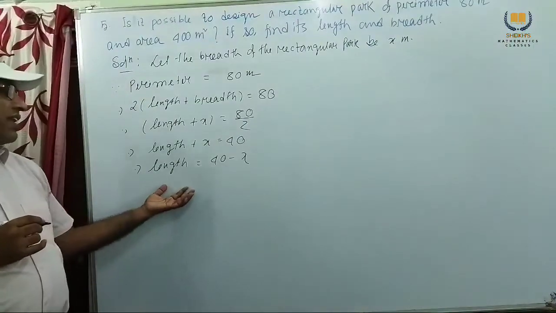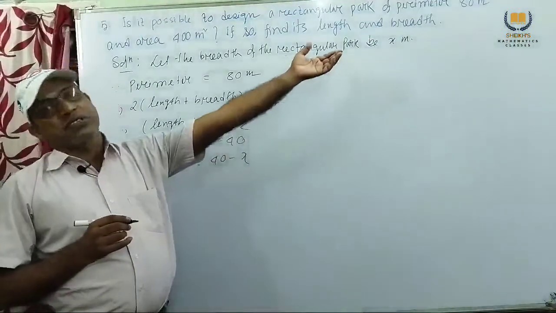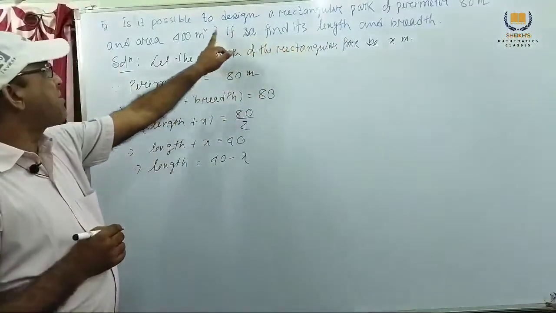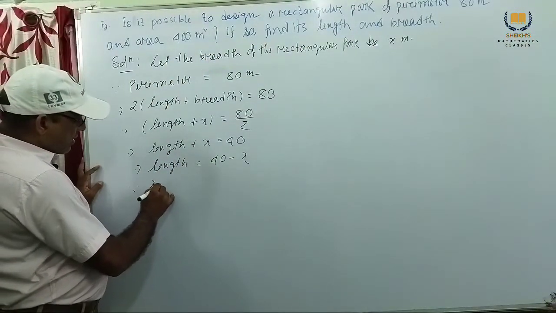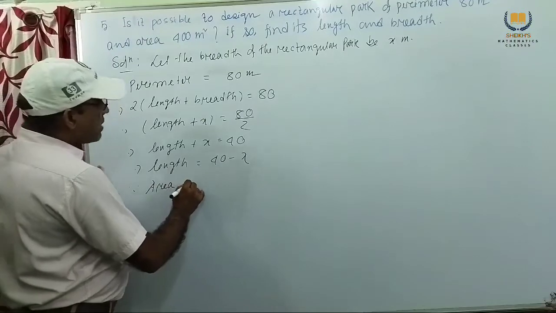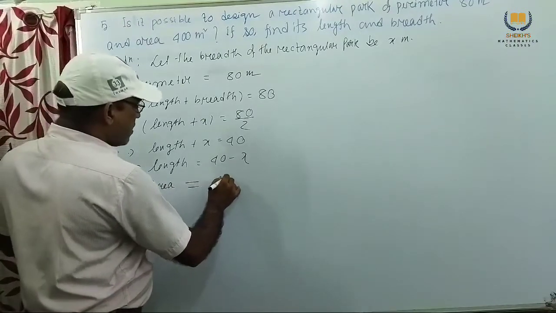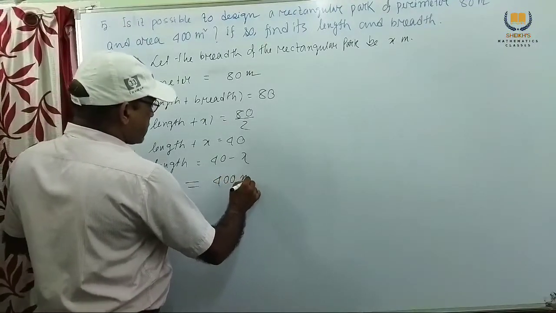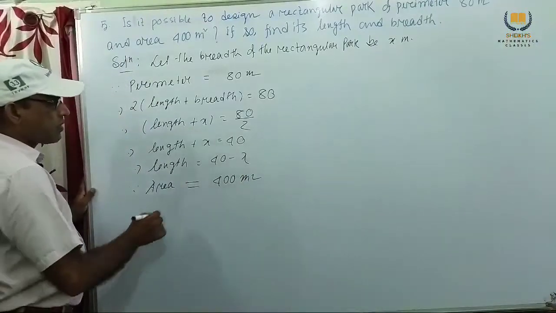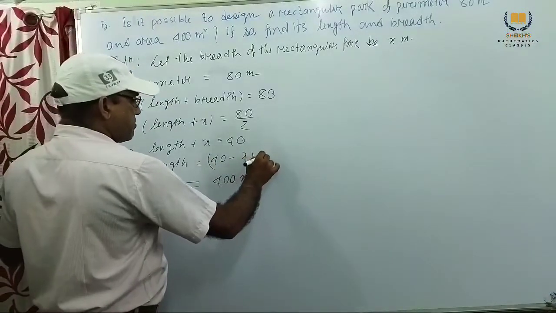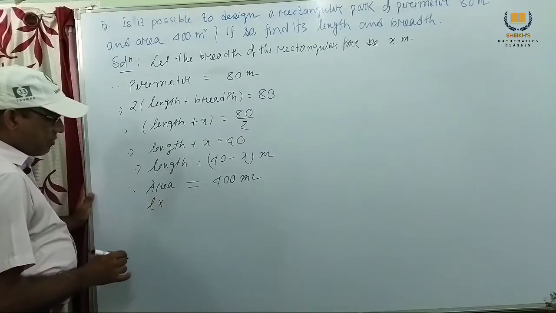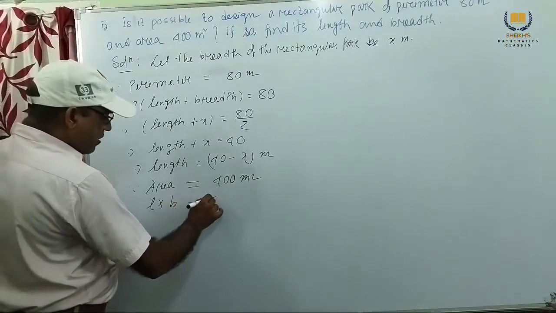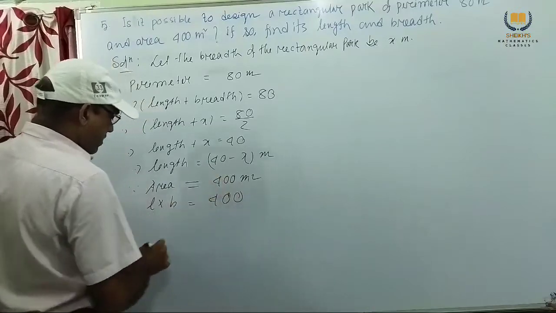Since area equal to 400 meter square, area of rectangle means length into breadth equal to 400.